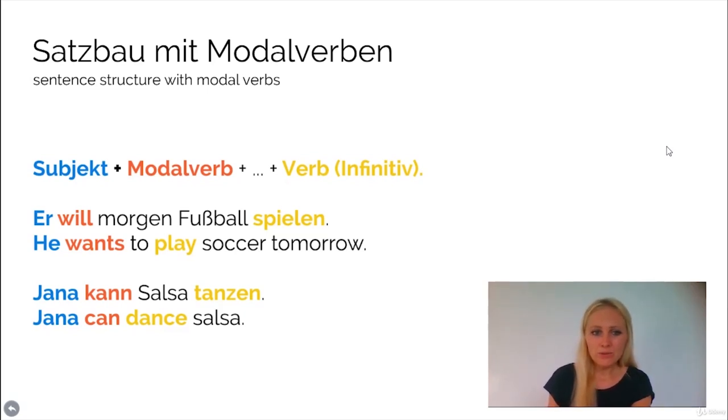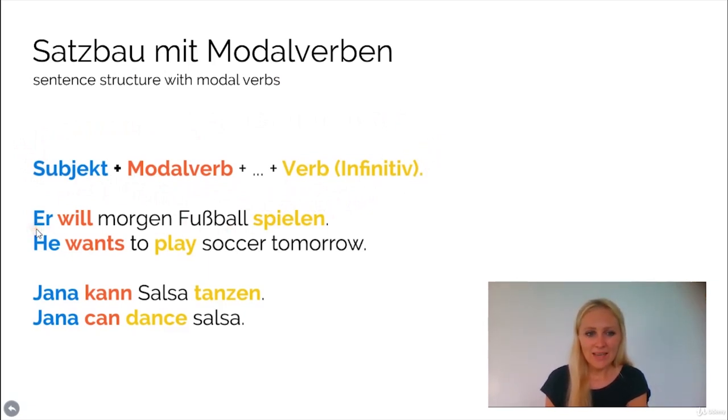So whenever we use modal verbs, there are words like to want, must, shall, and so on that are modal verbs. In the first position we put the subject, then comes the modal verb. You have to conjugate the modal verb, and then the second verb that you are using in the sentence stays in its infinitive form and it has to take the last position. It comes always at the very end. This is the sentence structure of a normal main clause using modal verbs in it.